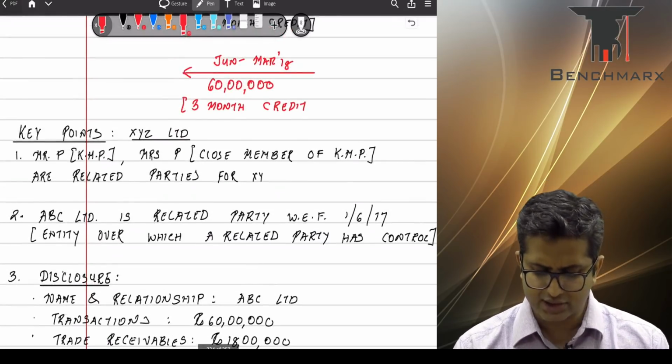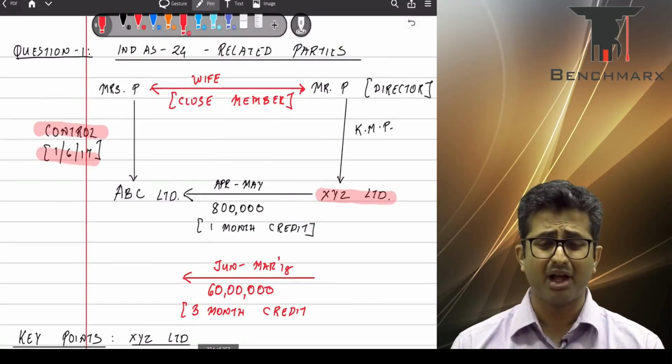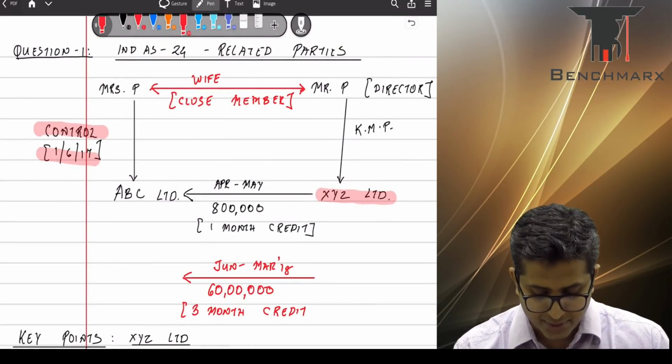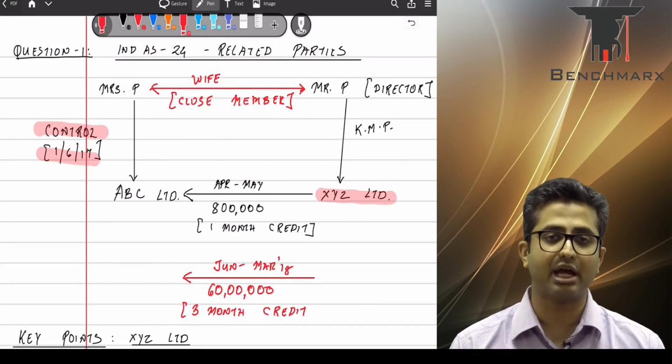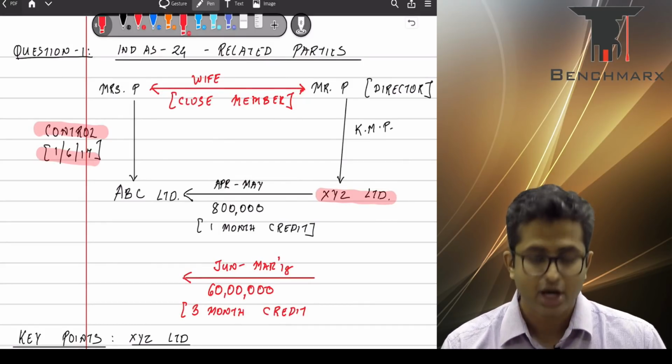Okay, so if we just evaluate the question, Mr. P is a key management personnel as he's a director in XYZ, and hence Mr. P is a related party to XYZ.